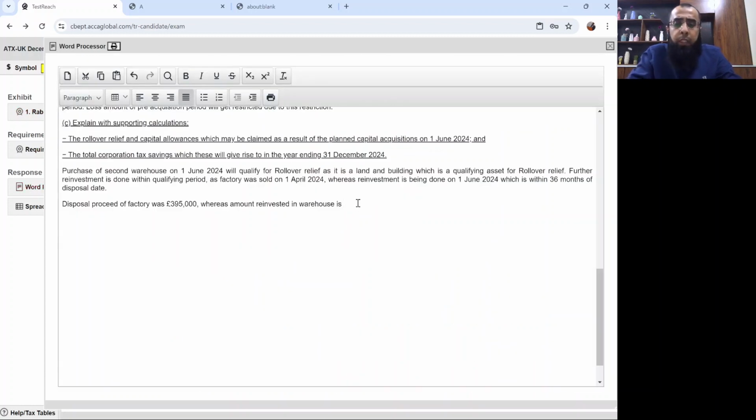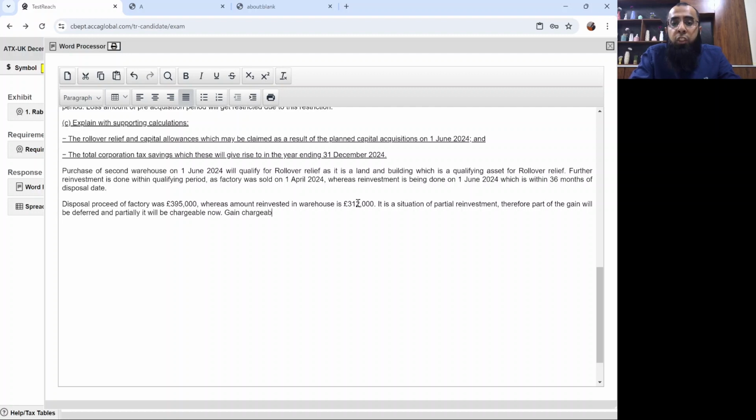So yes, rollover relief is on including land value, whereas amount reinvested in warehouse is 312,000. It is a situation of partial reinvestment. Therefore, part of the gain will be deferred and partially it will be chargeable now.